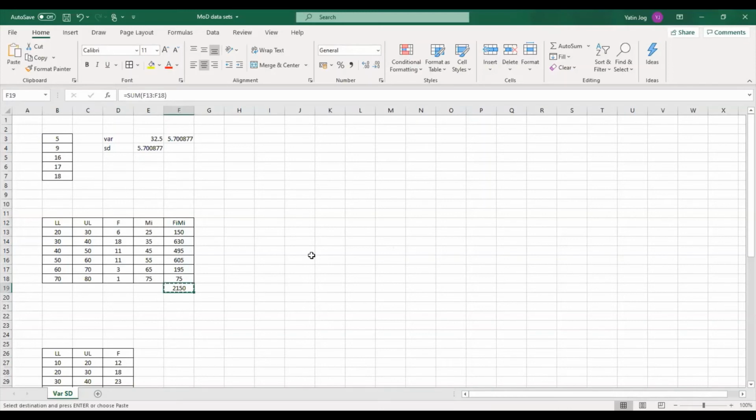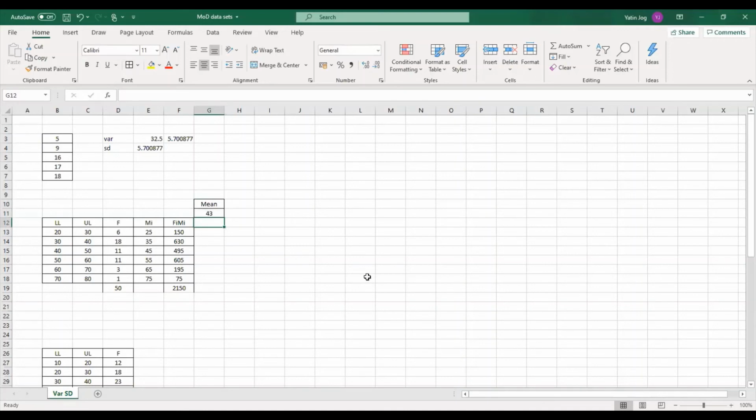And what is the denominator? Denominator is summation of FI, which is 50. So what is my mean value? Mean is 2150 divided by 50. So mean is coming as 43. So the same problem which we have solved in the presentation.